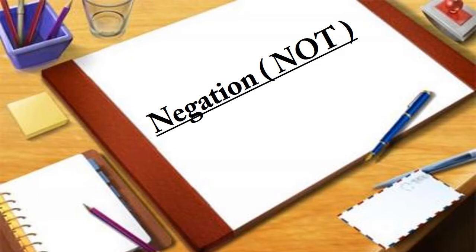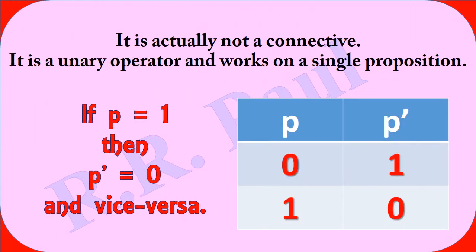The next one is negation. It is actually an operator, a unary operator, but not a connective. And if we take the value of P as 1, then its complement or its negation will be 0, and vice versa.